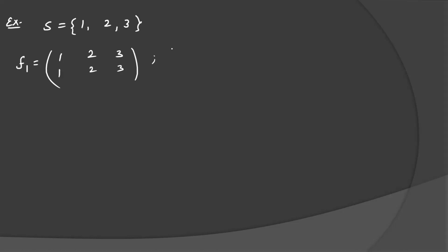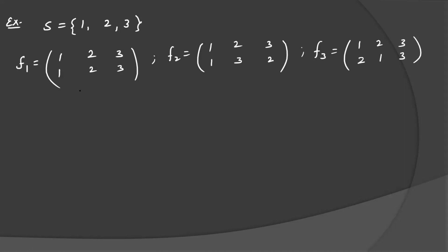For example, take S equal to 1, 2, 3. What are the possible arrangements? F1: 1, 2, 3 going to 1, 2, 3. Second, F2: 1 goes to 1, 2 goes to 3, 3 goes to 2. F3: fixing 2, 1, 2, 3 going to 2, 1, 3.